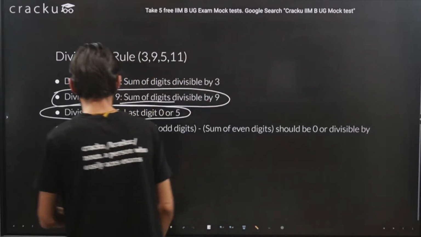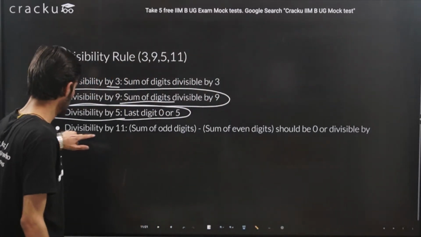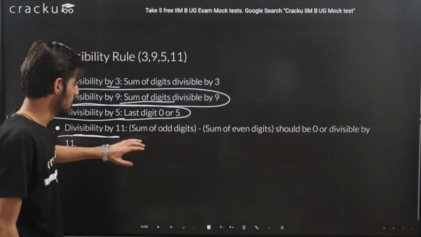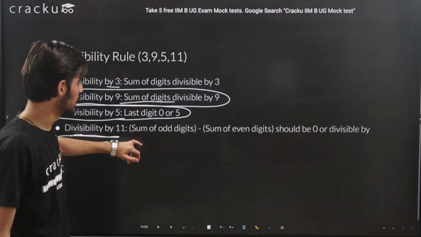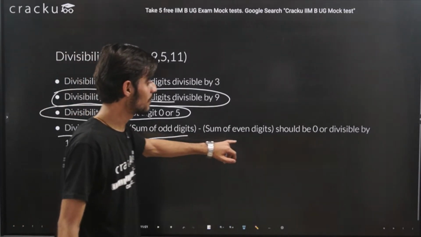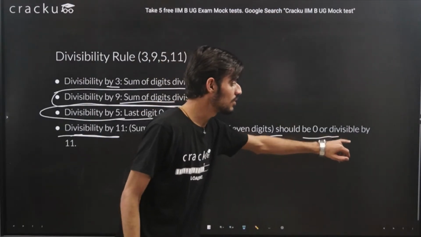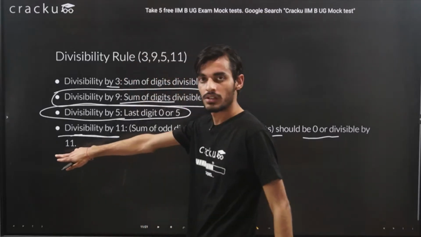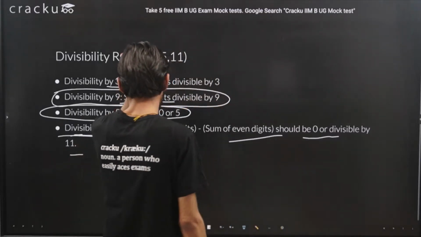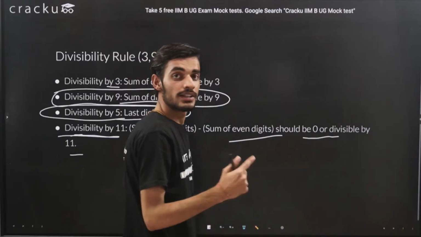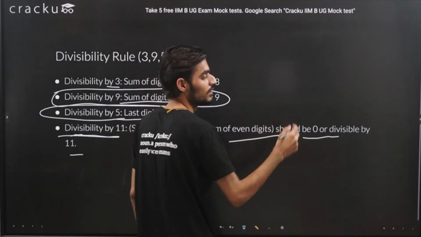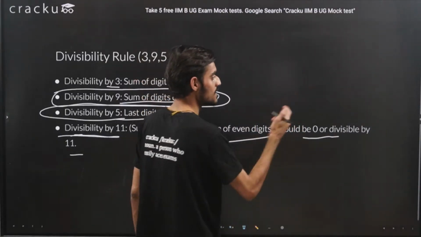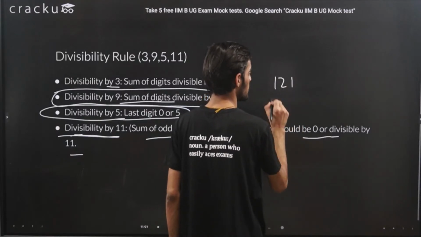Now let's look at divisibility by 11. For divisibility of 11, you need to check the sum of odd-place digits minus the sum of even-place digits. It should be either 0 or divisible by 11. So let's take an example, because we know the square of 11 is 121. Let's try to apply it on that particular value.